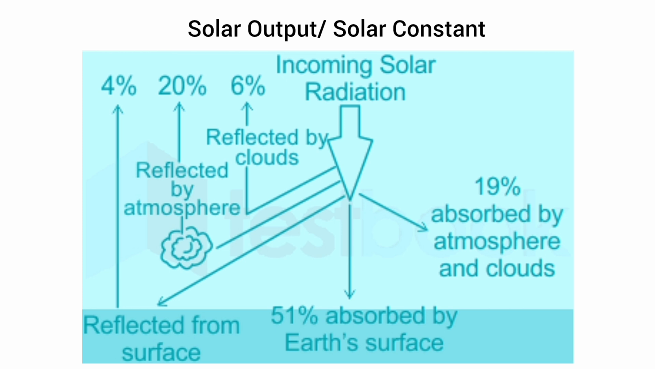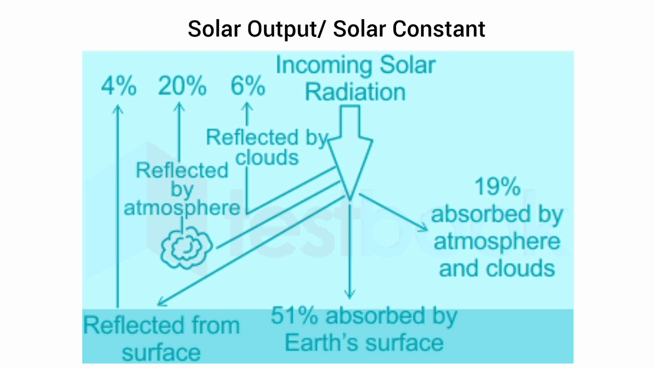So starting with the first, which is solar output. It is also known as solar constant. Solar constant is the amount of solar energy received per unit area, per unit time on a surface perpendicular to the sun rays at the earth.